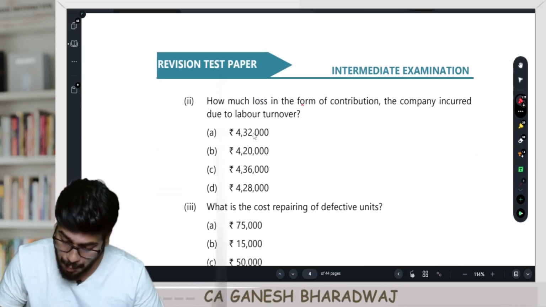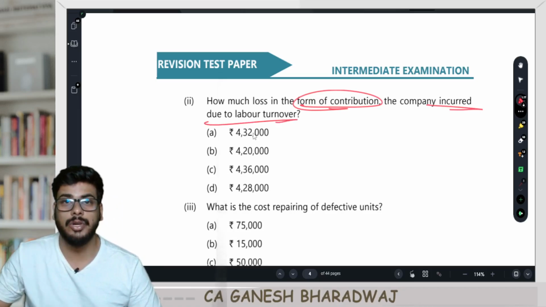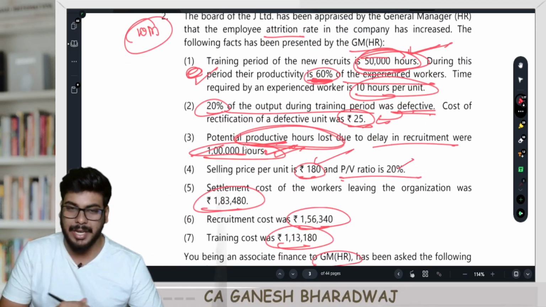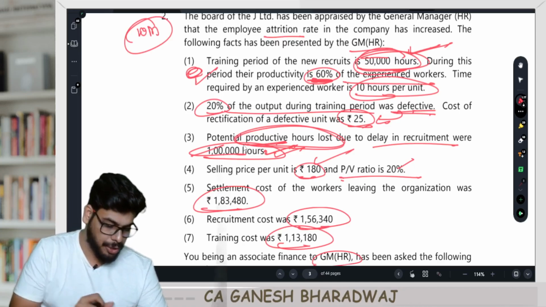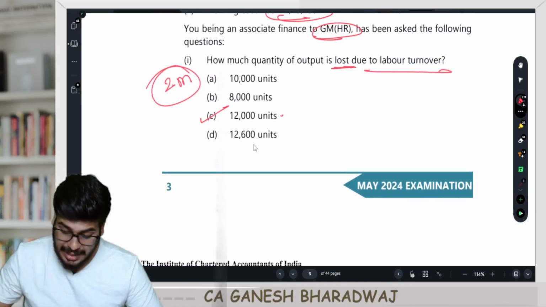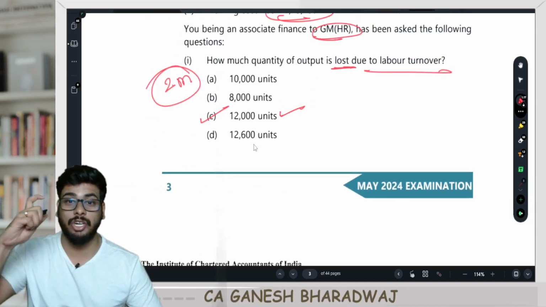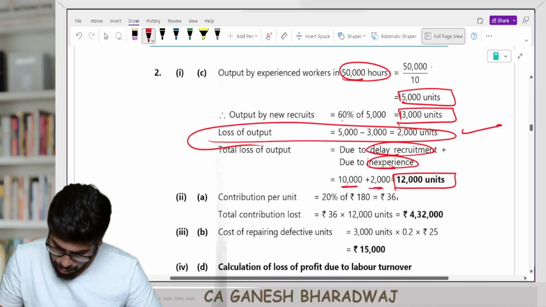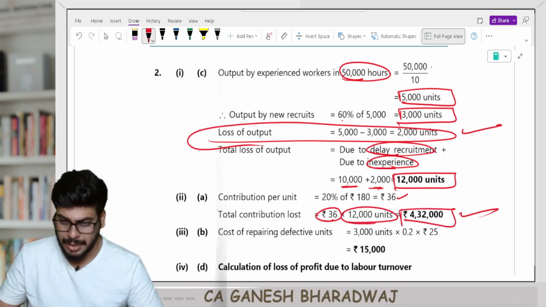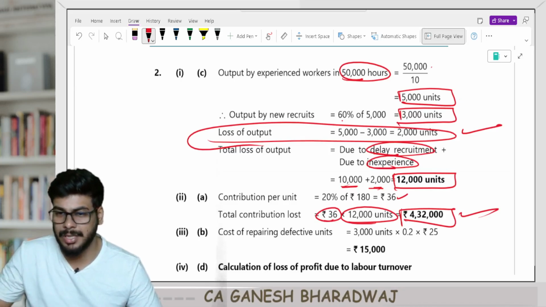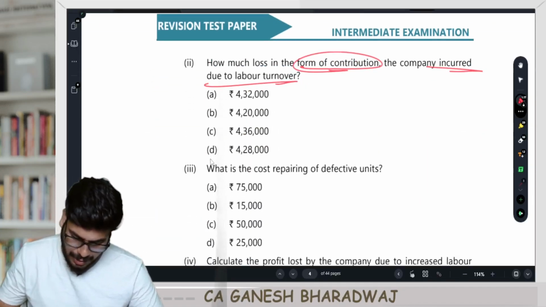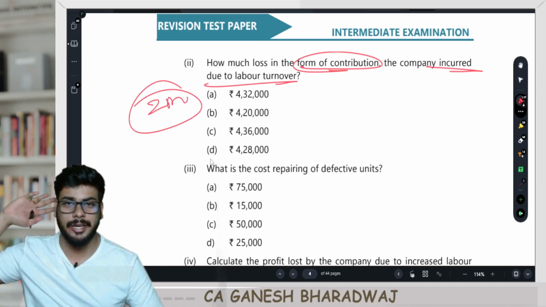How much loss in the form of contribution the companies incurred due to labor turnover? Very simple. They have given the selling price 180. PV ratio is 20%. 180 into 0.2. So every unit would have given them a contribution of how much? 36 rupees. They have now lost 12,000 units. What is the contribution foregone? 36 into 12,000, 4,32,000 rupees. That's about it. You get another 2 marks here. Take it. Enjoy. Clear with this, guys.